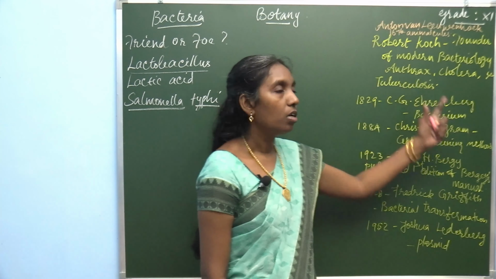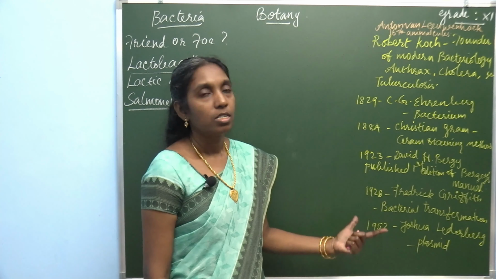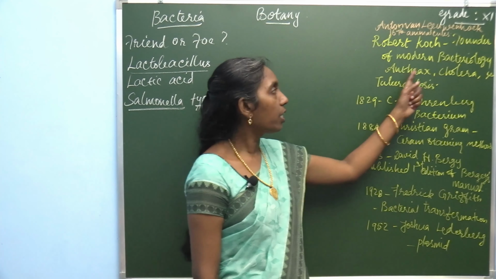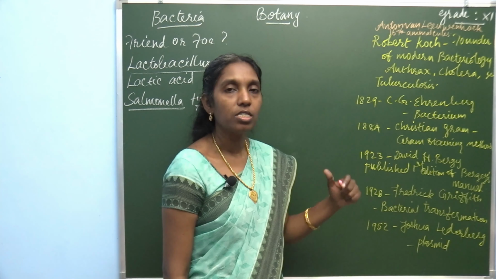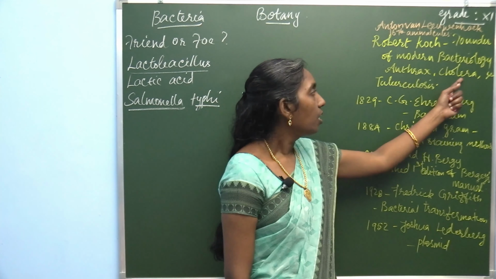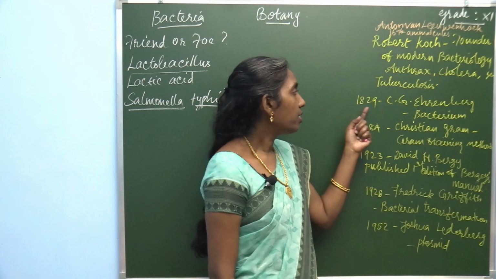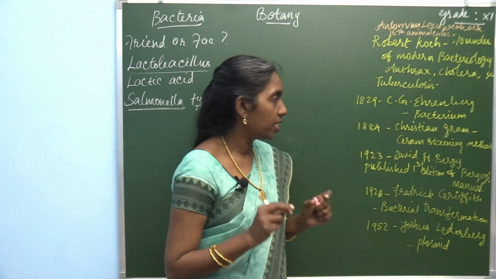So, these are all milestones in bacteriology. Robert Koch was the founder of modern bacteriology, and he also found the causative agents of anthrax, cholera and tuberculosis. In the year 1829, C.G. Ehrenberg coined the term bacterium.